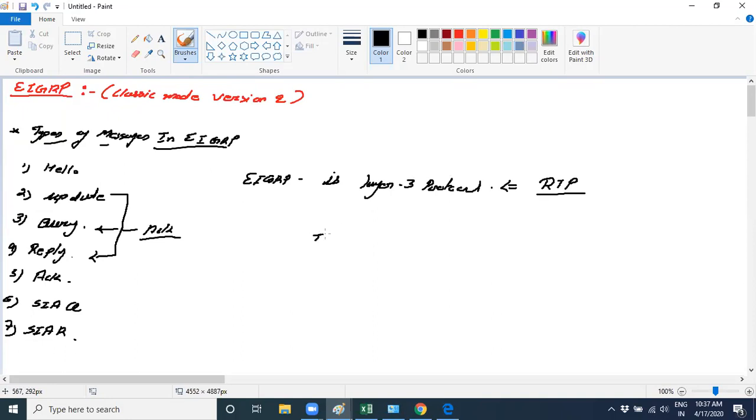Because TCP provides the reliability. TCP is the only protocol which provides you the reliability, because it's in layer 4. Why are we using TCP to provide the reliability?